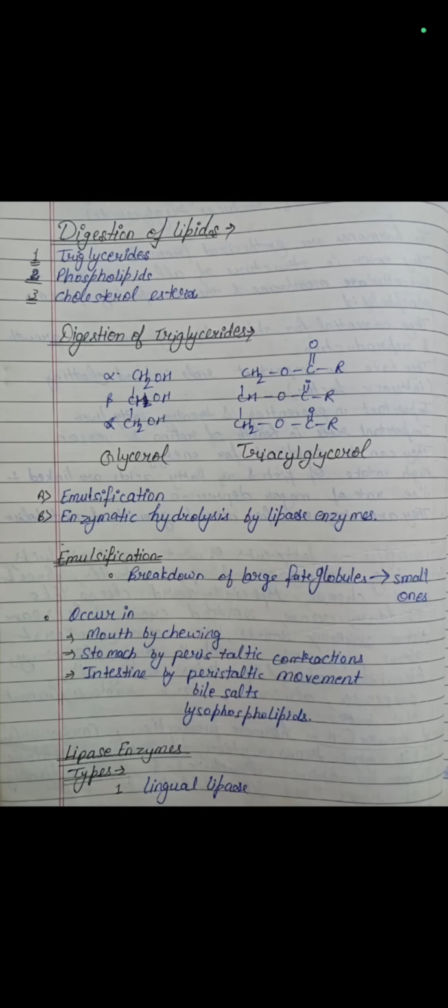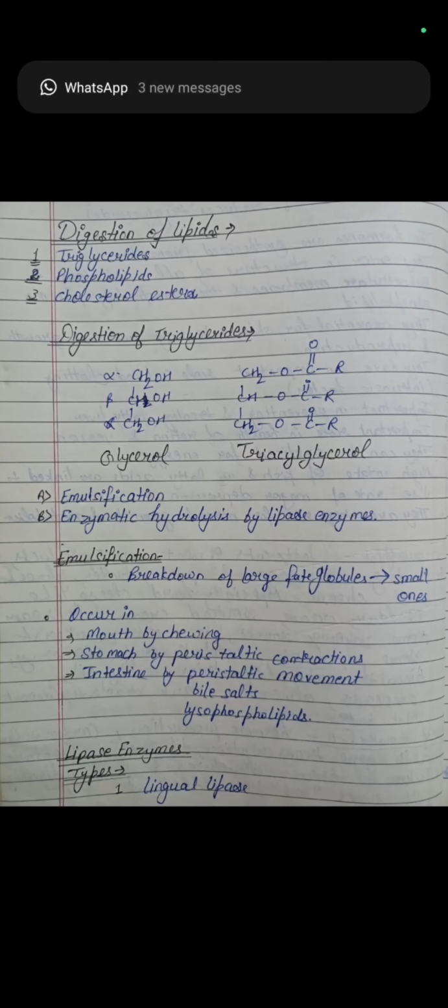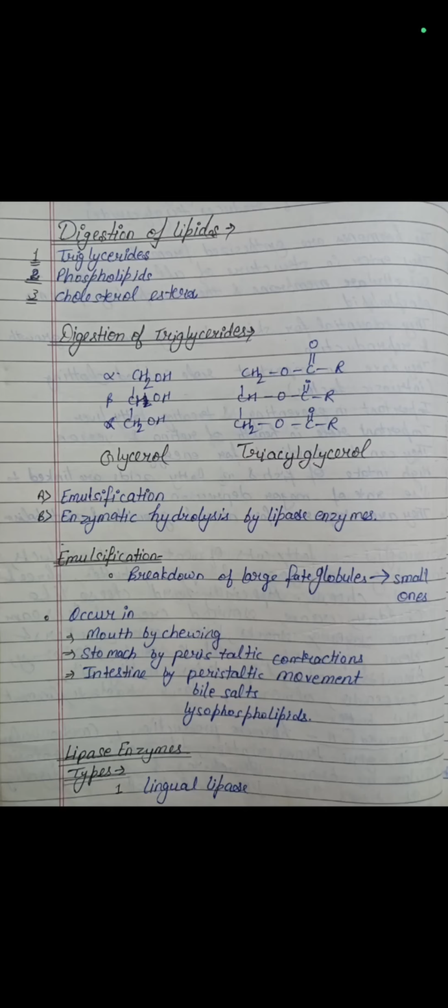Emulsification is known as the breakdown of large fat globules into small ones, which occurs in mouth by chewing of food and then in stomach by peristaltic contraction, in intestine by peristaltic movement with the help of bile salt and lysophospholipid. Then we will discuss about lipase enzymes.